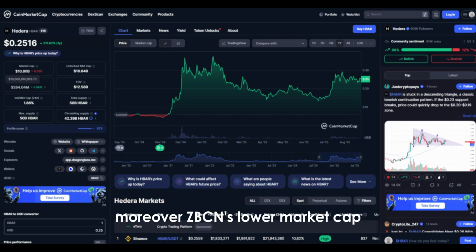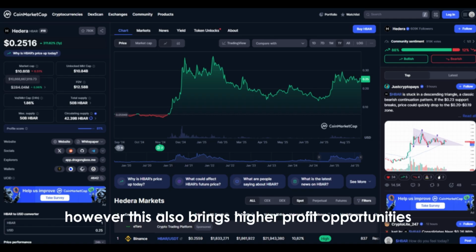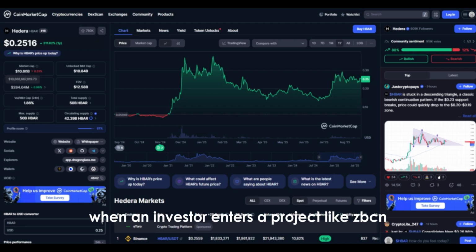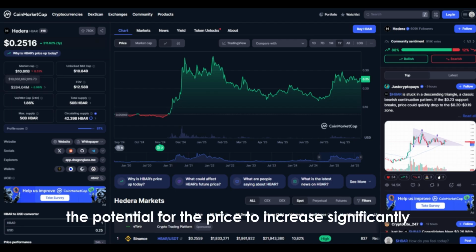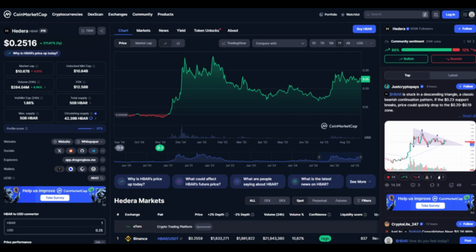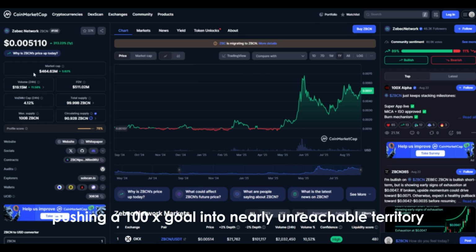Moreover, Zbcn's lower market cap also changes the risk-reward balance for investors. Small market cap projects inherently carry higher volatility and speculation potential. However, this also brings higher profit opportunities. In other words, when an investor enters a project like Zbcn, the potential for the price to increase significantly and generate outsized returns is much greater compared to Hbar. The logic here is simple. Starting from a low market value, price multiplication allows investors' profits to grow rapidly. In Hbar's case, its high market cap makes such dramatic price increases much harder, pushing a 100x goal into nearly unreachable territory.